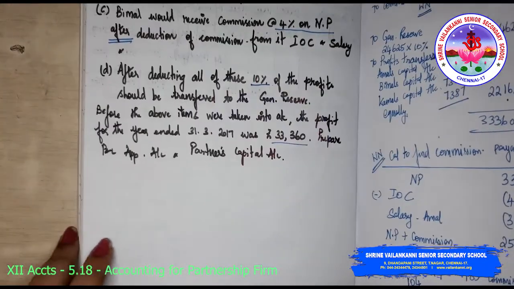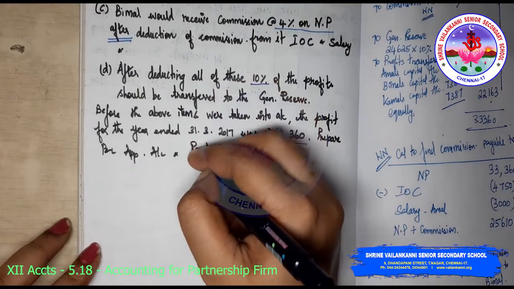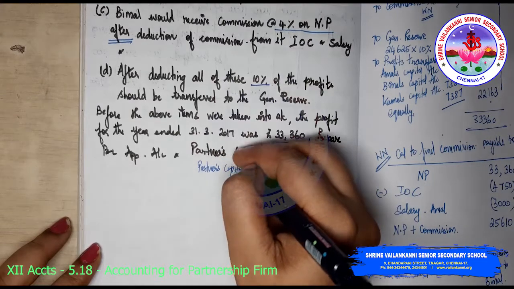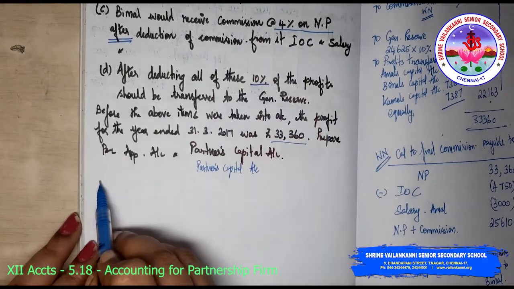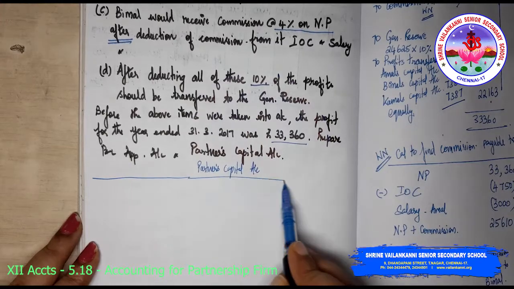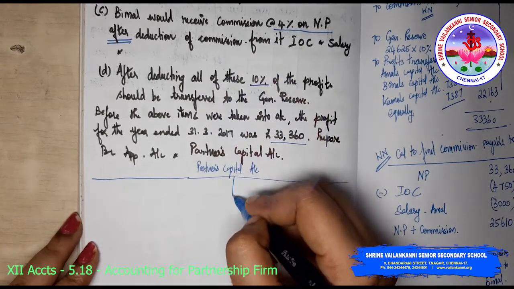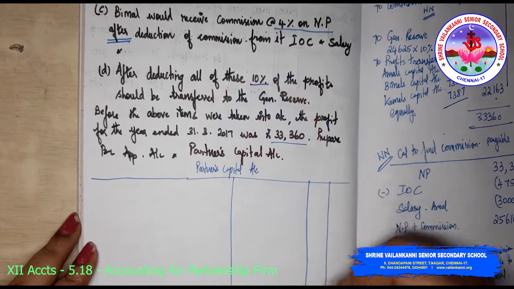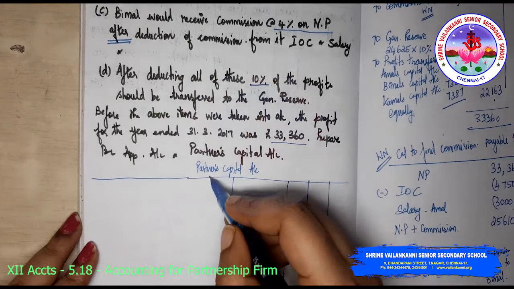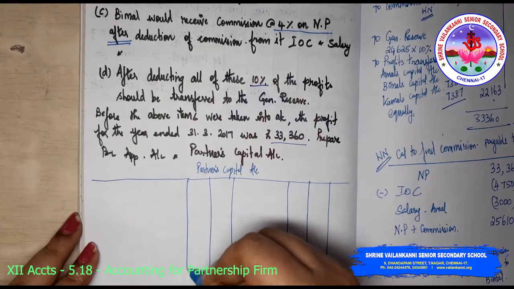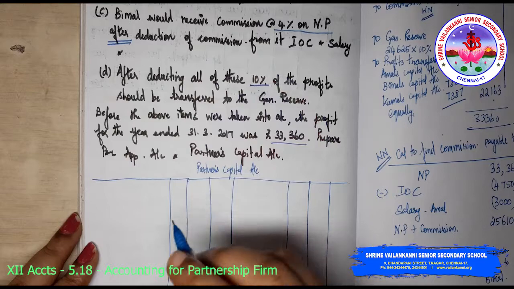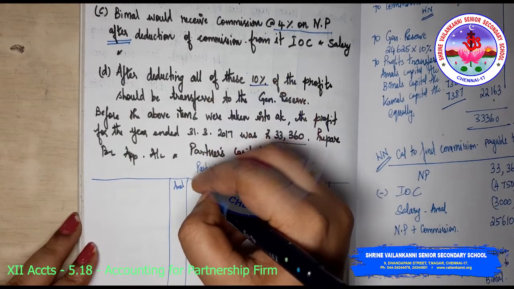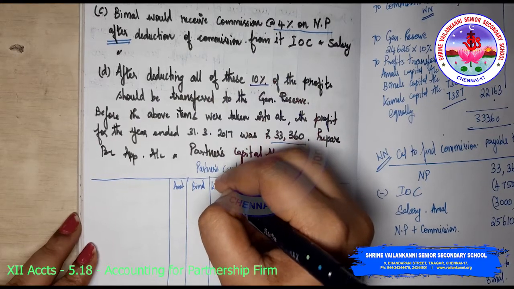The next thing that we have to do is the partners capital account. Amal, Bimal and Kamal.